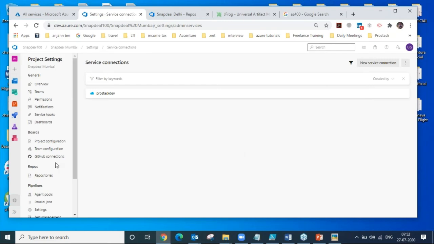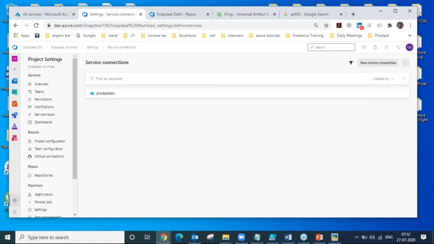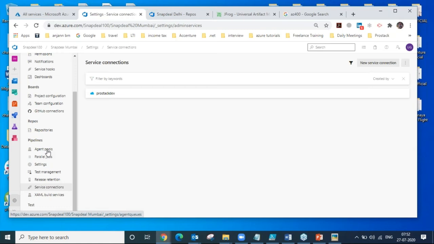Apart from that, we also have agent pools where build servers will be. Two types of agent servers, or build servers, are there. One is Microsoft hosted servers and one is self-hosted servers.